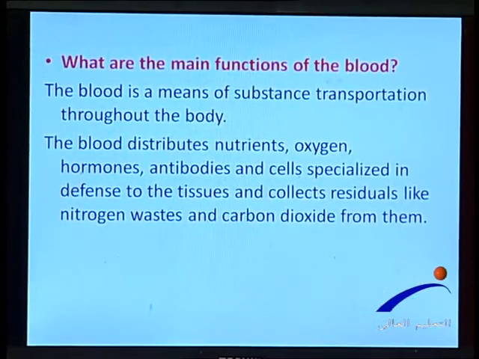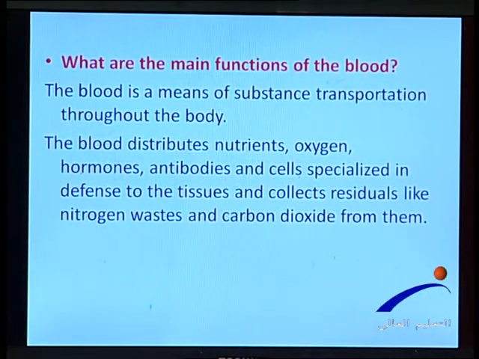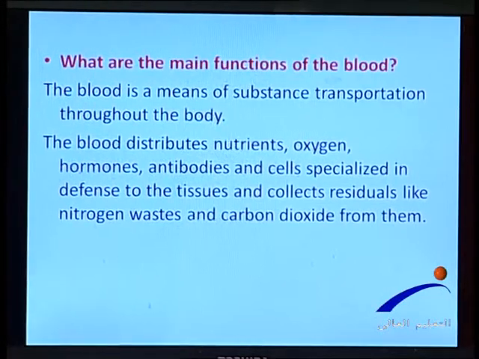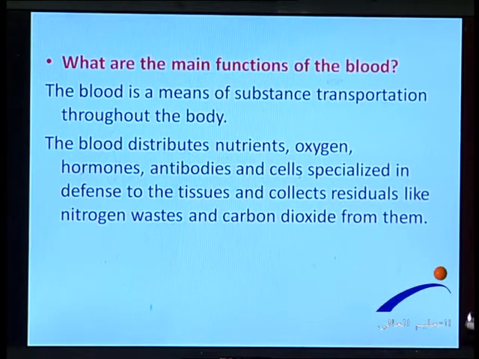Before we discuss how hematopoiesis occurs, we first have to know what the functions of the blood are. The blood is the means of transportation of substances throughout the body. The blood distributes nutrients, oxygen, hormones, and antibodies, it has cells specialized in defense mechanisms, and it collects the residual nitrogen waste and carbon dioxide from the body to go out. So we need the blood to perform our metabolism, our living, our lifestyles. All the cells in the body need blood.